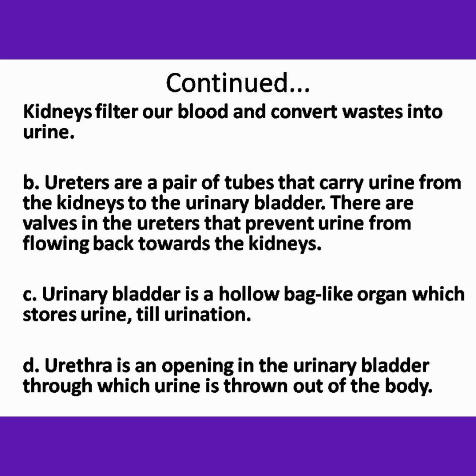Kidneys filter our blood and convert waste into urine. B. Ureters are a pair of tubes that carry urine from the kidneys to the urinary bladder. There are valves in the ureters that prevent urine from flowing back towards the kidneys.